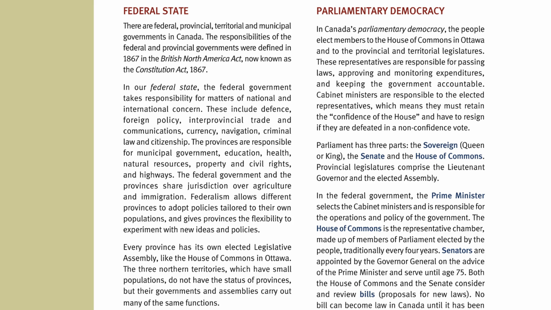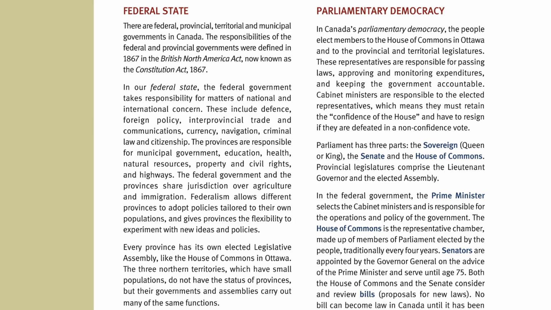The provinces are responsible for municipal government, education, health, natural resources, property and civil rights, and highways. The federal government and the provinces share jurisdiction over agriculture and immigration. Federalism allows different provinces to adopt policies tailored to their own populations and gives provinces the flexibility to experiment with new ideas and policies. Every province has its own elected legislative assembly, like the House of Commons in Ottawa. The three northern territories, which have small populations, do not have the status of provinces, but their governments and assemblies carry out many of the same functions.